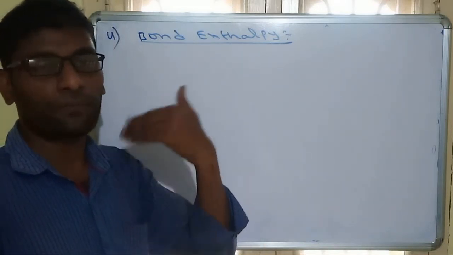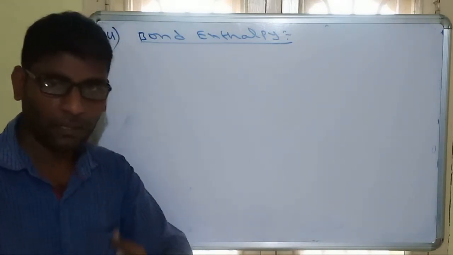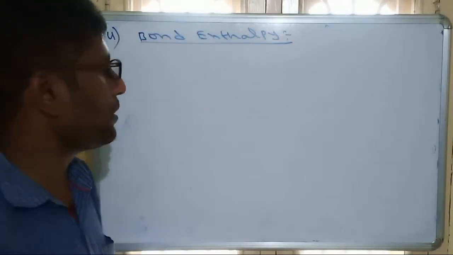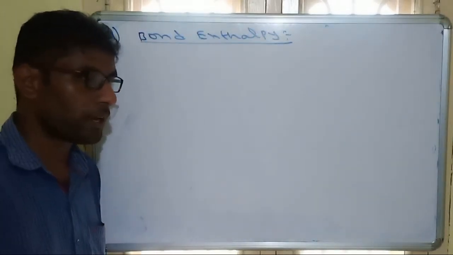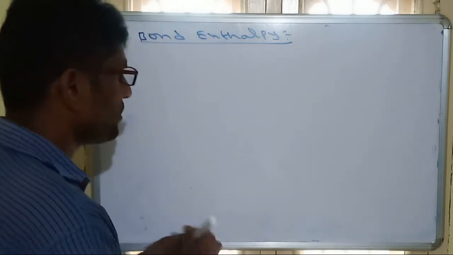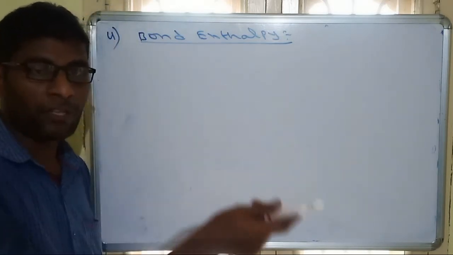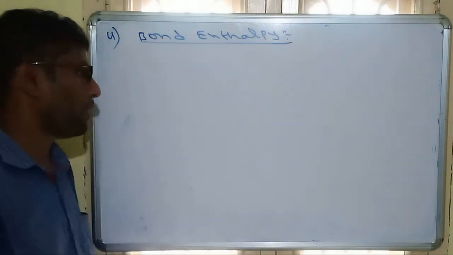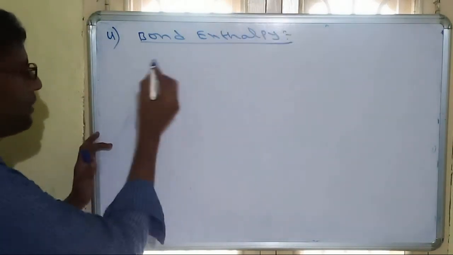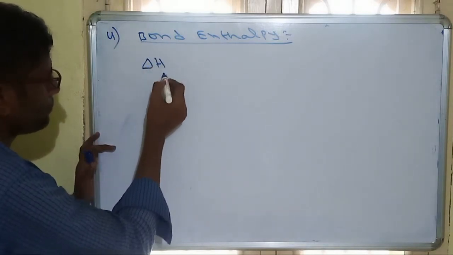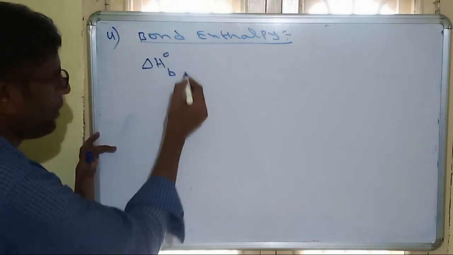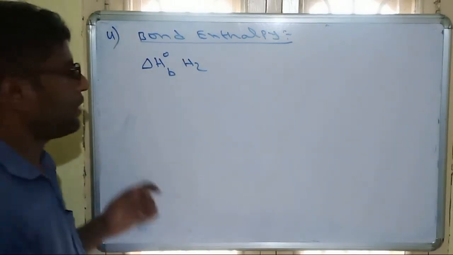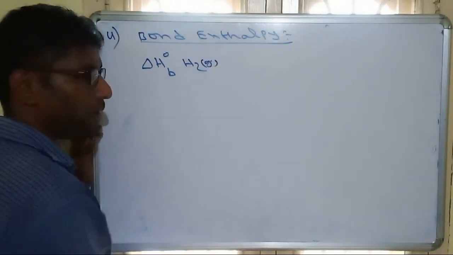If a bond is dissociating, we have to give an extra amount of energy. How much energy is required to break the bond? That is called bond enthalpy. So it is the change in enthalpy during the formation or decomposition of 1 mole of bond. This is called bond enthalpy. So for example, bond enthalpy of H2 gas.